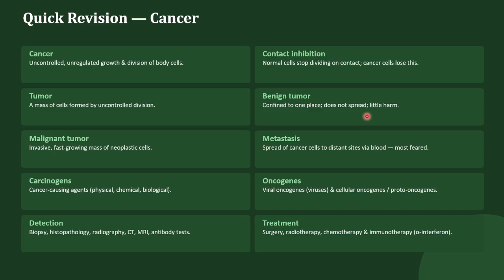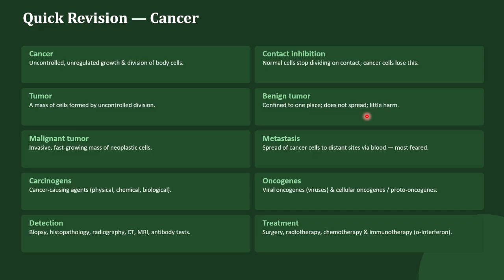So we have come to the conclusion part. Let's put this entire cancer topic into a story. Normally our cells divide in a controlled manner, and they also show contact inhibition, which helps to prevent unnecessary growth. But when the regulatory mechanism breaks down, the cells may start dividing uncontrollably, and these abnormal cells can form a tumor.